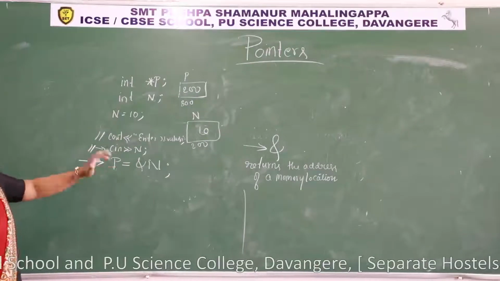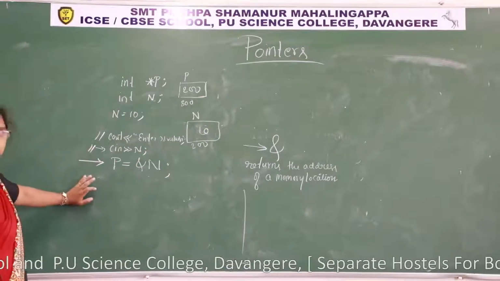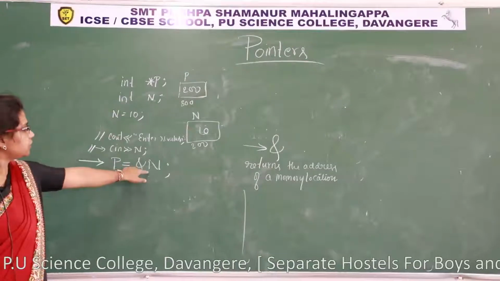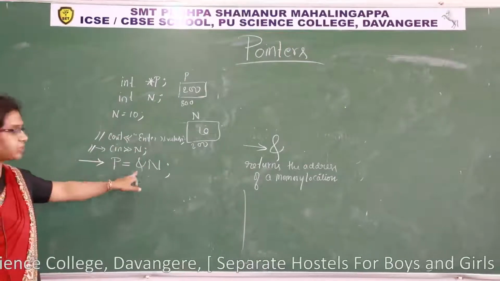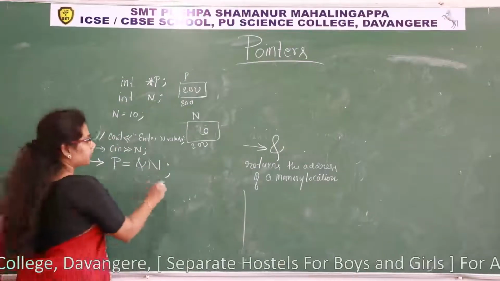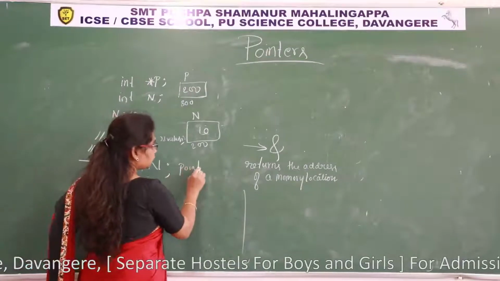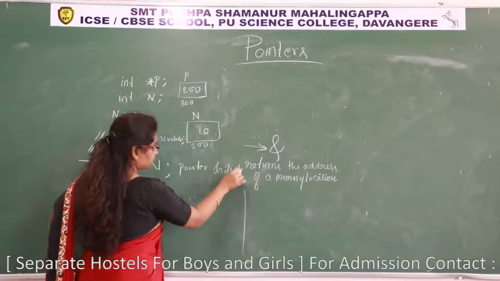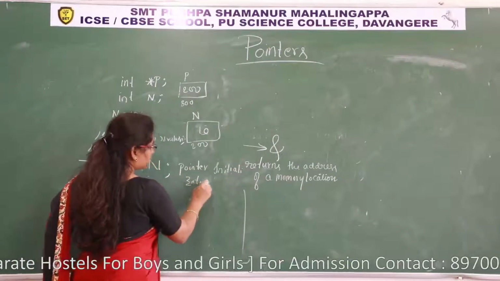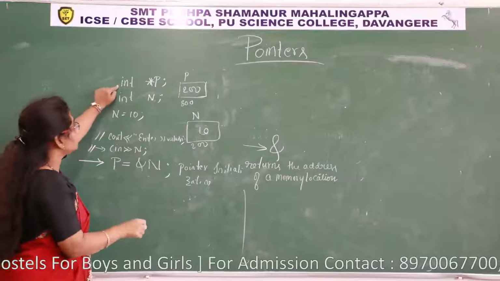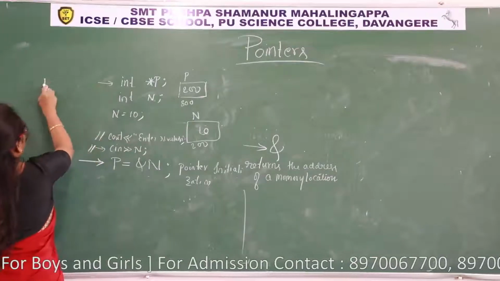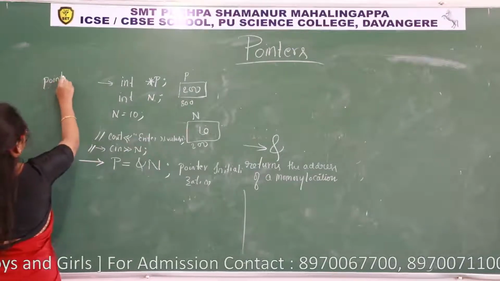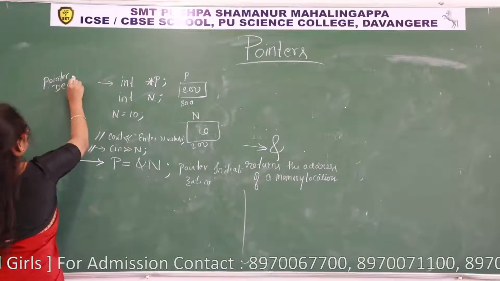Okay, so how to assign a value? Using the assignment operator. In this way we can assign the address of a variable or a memory location to p. This is called pointer initialization. Then what do we call this line? This line we call pointer declaration.